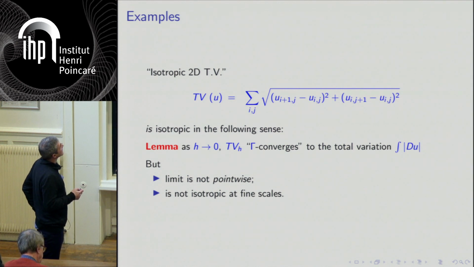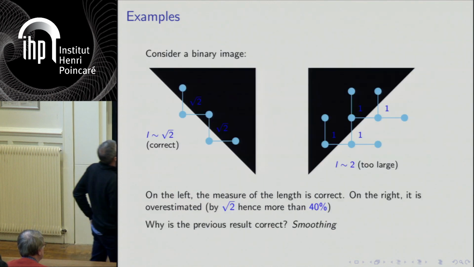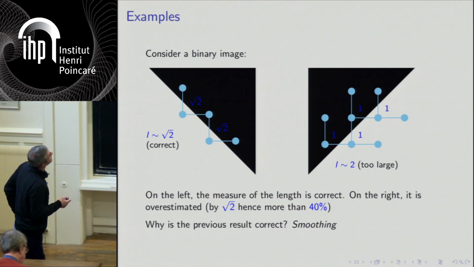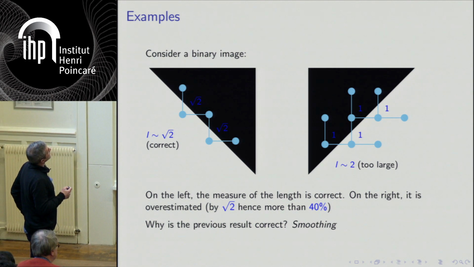And this energy is not really isotropic at fine scales in some sense. And it's obvious to see, and the most obvious example is this example, where you have simply a diagonal edge with respect to your grid, and you measure it with this function. And of course, if your edge is (0, 1), here you will have essentially square root of 2, because each pair of pixels where you measure your norm is crossed both in the horizontal and vertical direction by your edge.